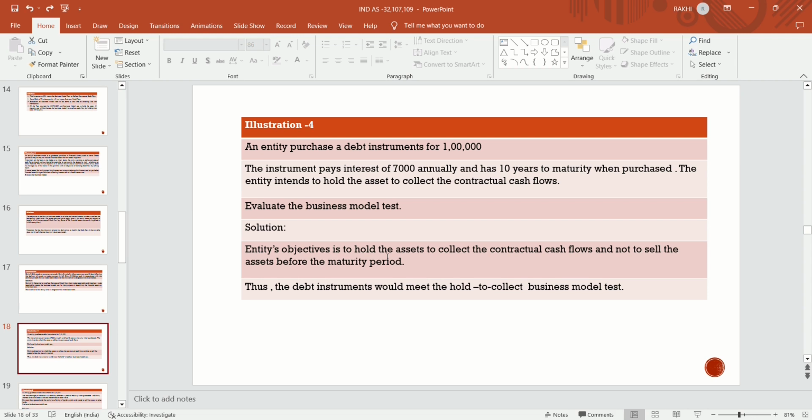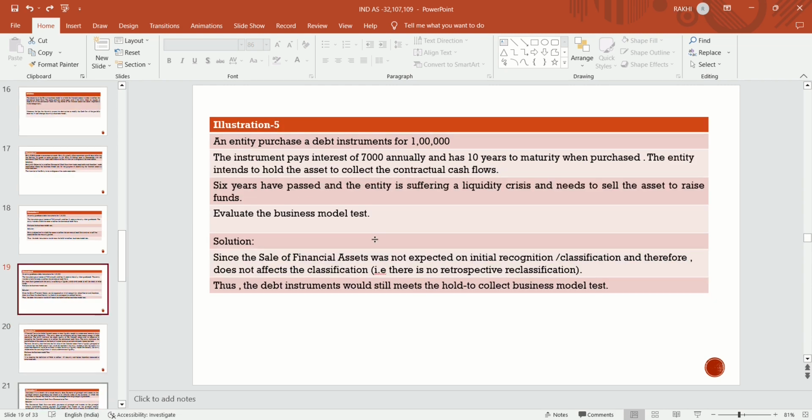It's a financial instrument, a financial asset, and the objective of the entity is to hold the asset till maturity in order to collect the principal and interest. So the debt instrument would meet the hold-to-collect business model test, and it should be recognized at amortized cost.